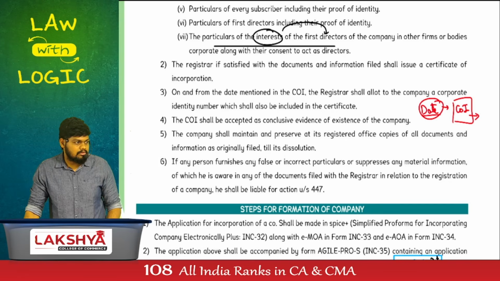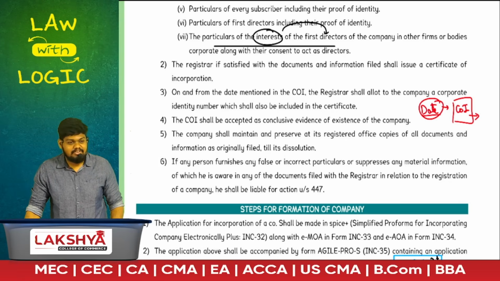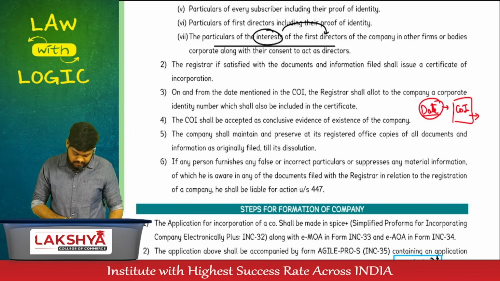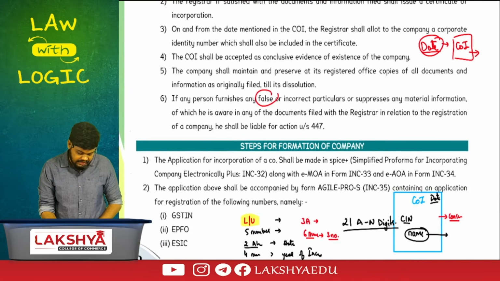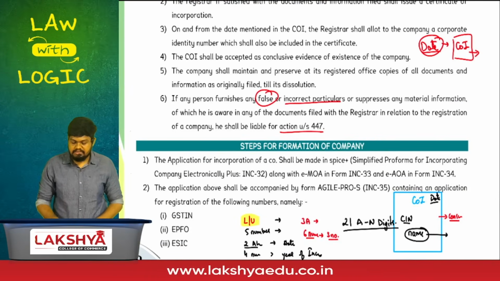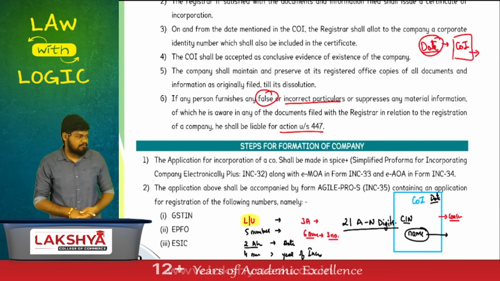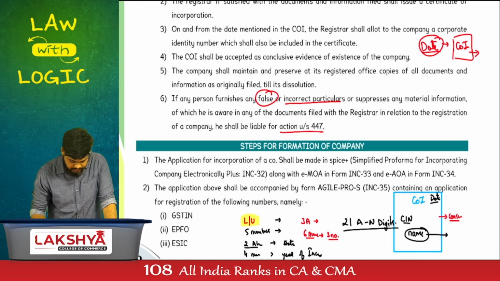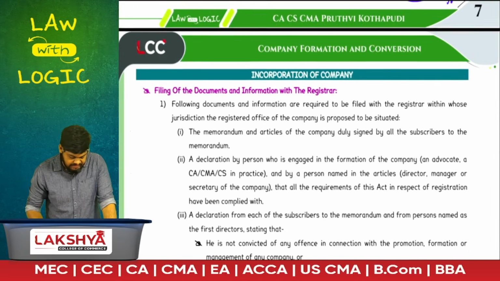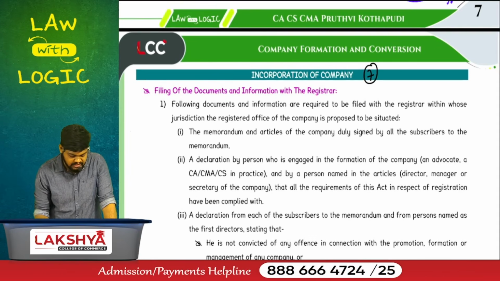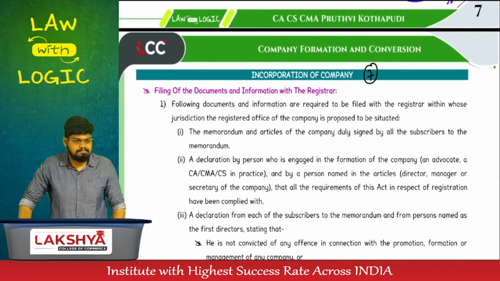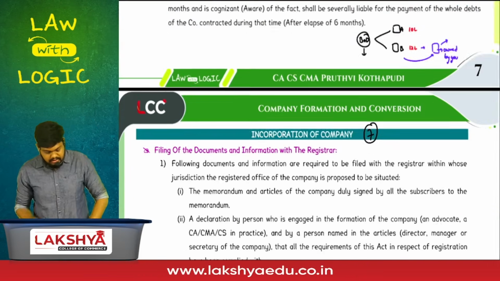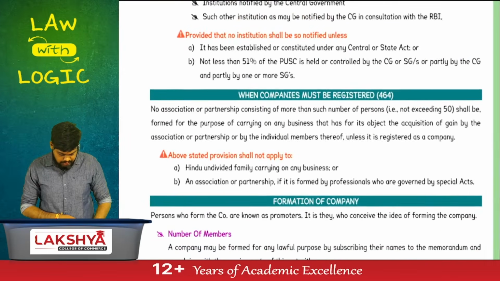You will be punished under section number 447 if you have done a fraudulent activity. Same topic here. If you have submitted any false or incorrect information, you will be punished under section number 447. What is 447? Punishment for fraud. That's your section number 7, incorporation of company. Indirectly speaking, we have done incorporation or registration. Again, this is not the full concept completed. Let's start with the actual incorporation process now.